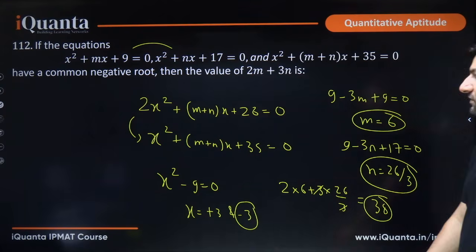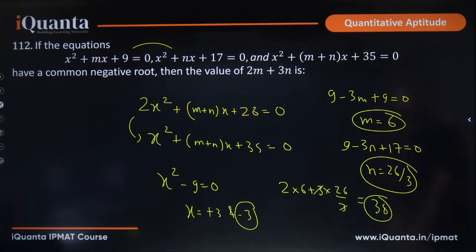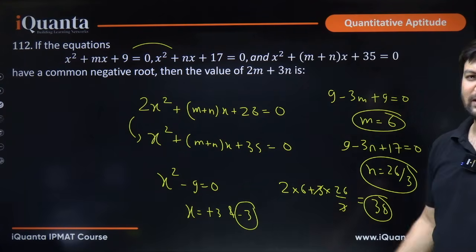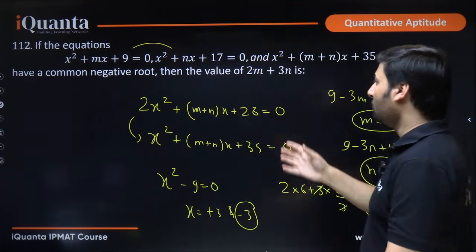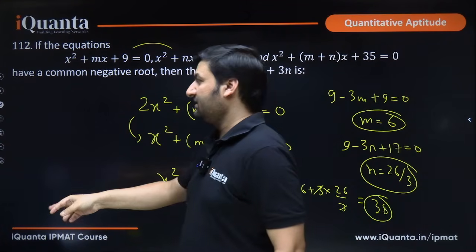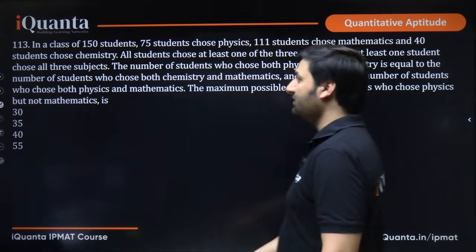Okay, looks difficult. There are 3 equations there, but if you rely on cancelling things, it will be easier. Because see, there is no way to solve these 2 equations directly. The only way possible is to cancel this (m plus n)x. I hope it is clear.